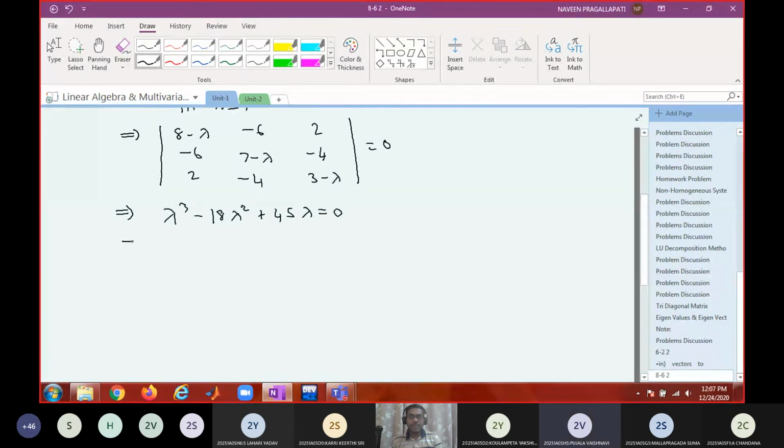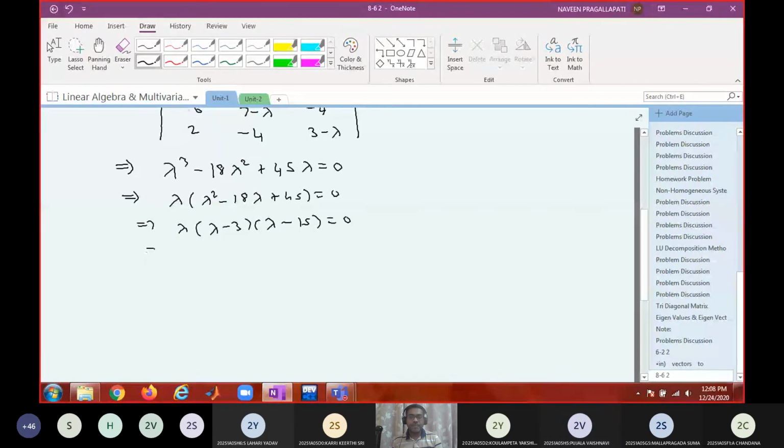So what are the roots? Obviously, lambda equal to 0 is a root. Then lambda square minus 18 lambda plus 45 equal to 0. And I can write it as lambda into lambda minus 3 into lambda minus 15 equal to 0. Factorize. Therefore, I can say that lambda equal to, in increasing values, 0, 3, 15 are the eigenvalues of A.